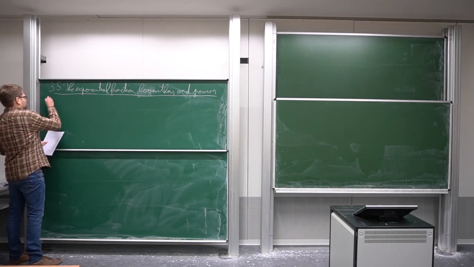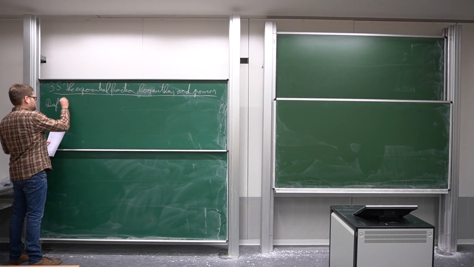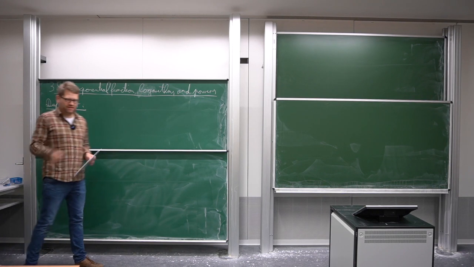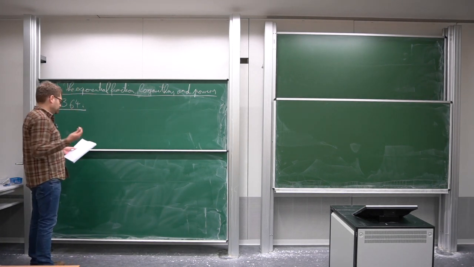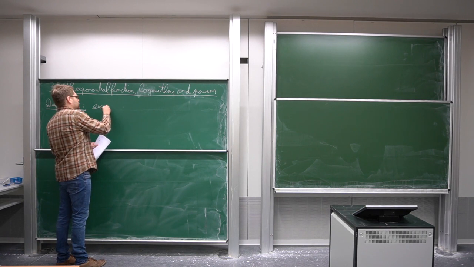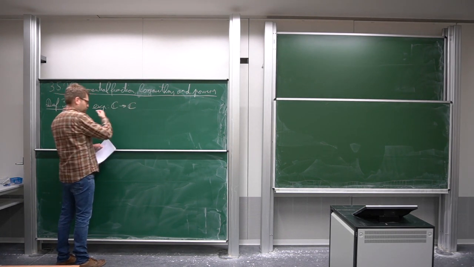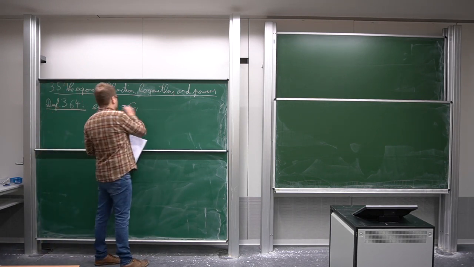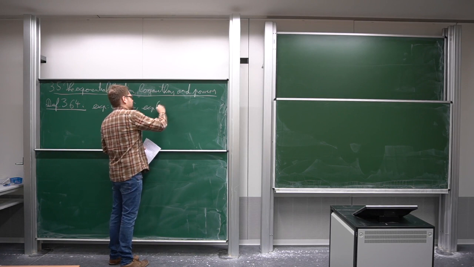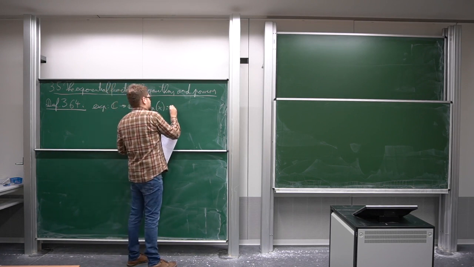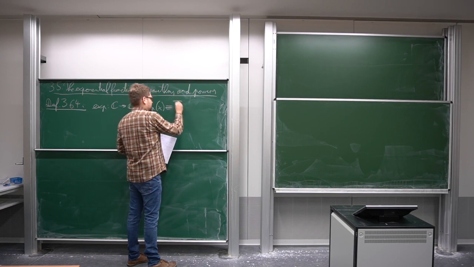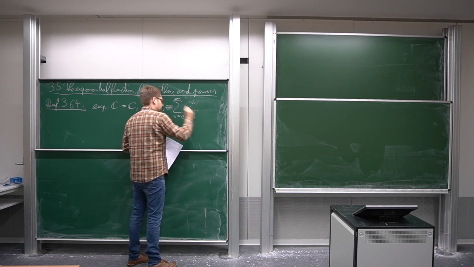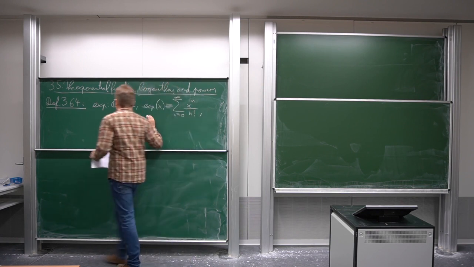Let me first repeat the exponential series. I've shown that it's a power series that converges everywhere, so I can consider this as a function defined on C. When you consider this as a map from C to C, we usually call it the exponential function. It's the same as the series: exp of x, I hope you all recall, is the series from n equals 0 to infinity of x to the power of n divided by n factorial. This is the exponential function.